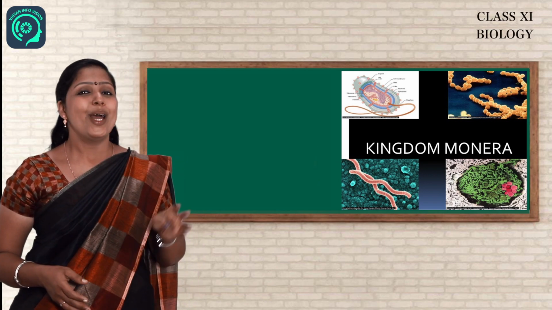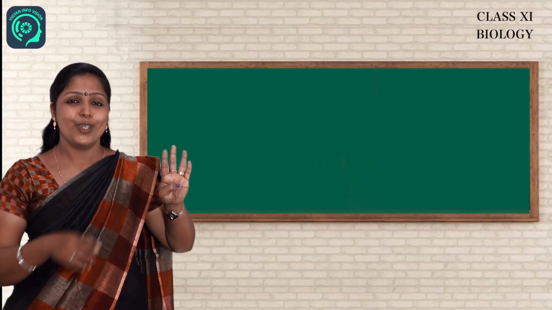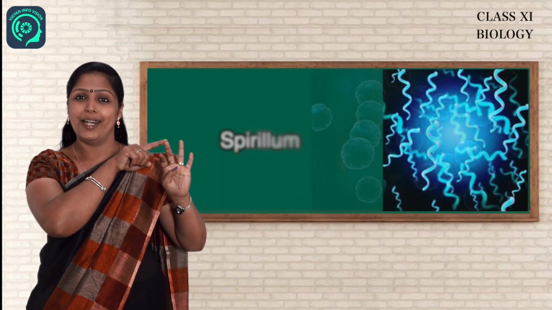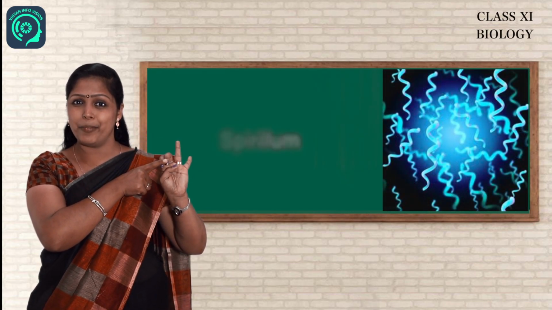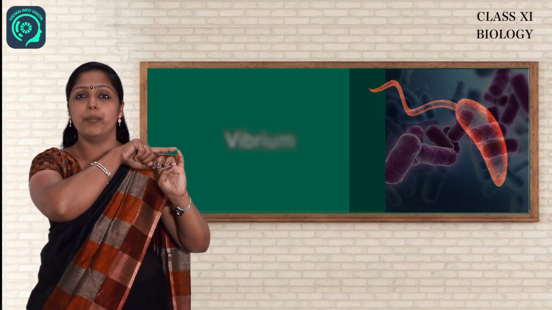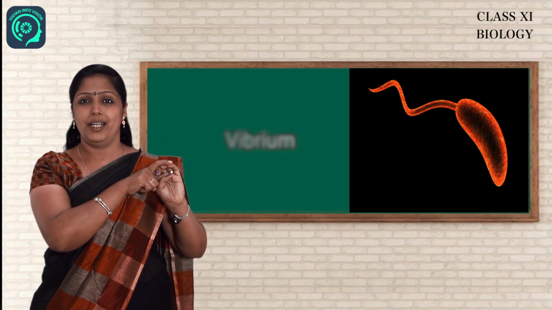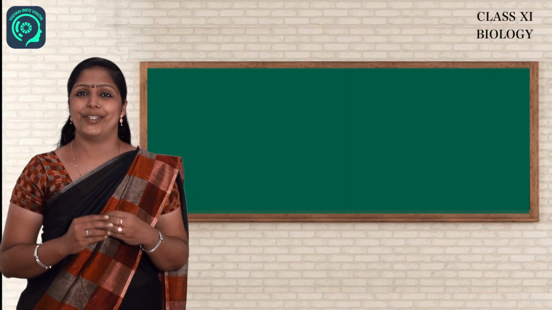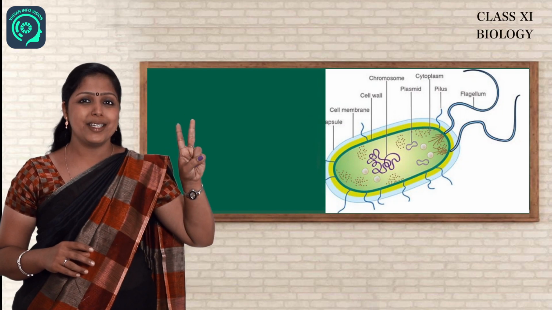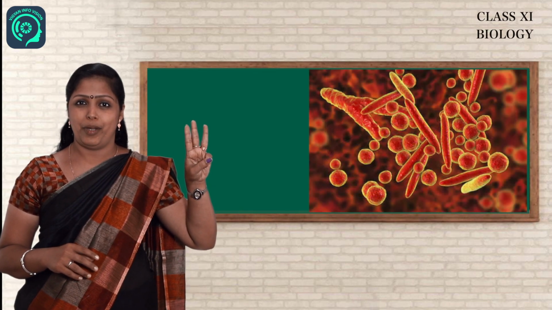Based on the shape, it is of four types: coccus, spherical in shape; spirillum, spiral in shape; bacillus, rod shaped; and vibrio, comma shaped. Kingdom Monera is categorized into three: Archaebacteria, Eubacteria, and Mycoplasma.